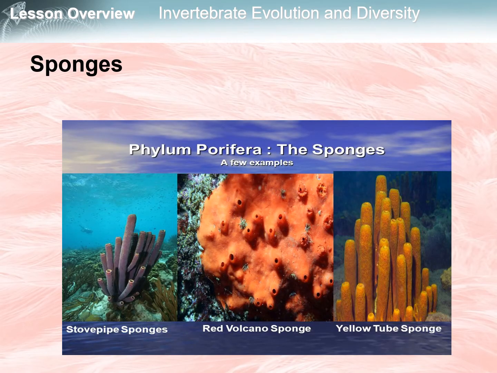So let's now look at some of the groups of modern invertebrates. Sponges are the most ancient members of the kingdom Animalia. They are multicellular, heterotrophic, they lack cell walls, and contain a few specialized cells. They are the phylum Porifera, or the pore bearers.